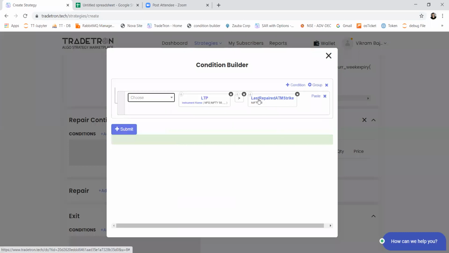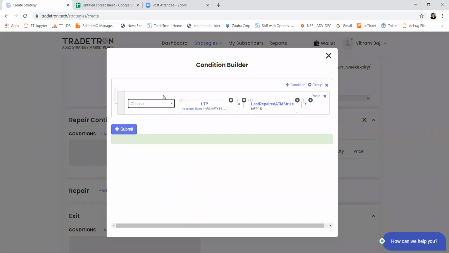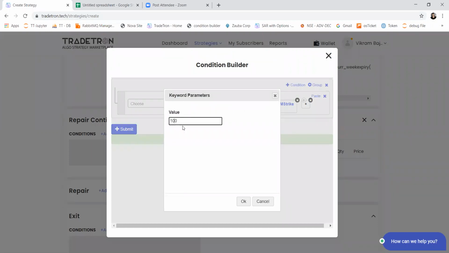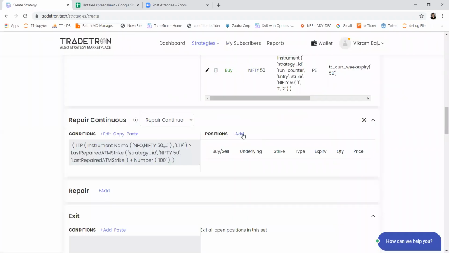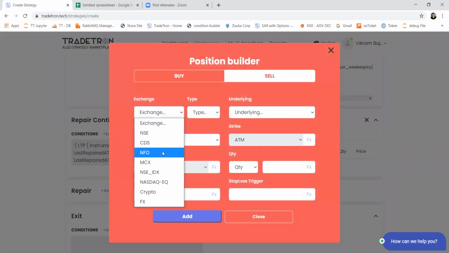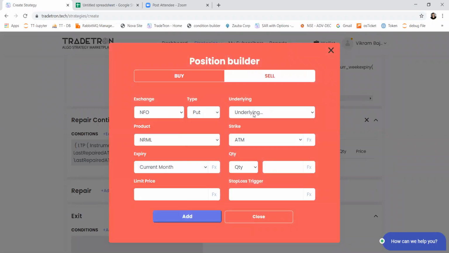Okay, so I have used a keyword called last repaired ATM strike. Whenever any option is traded, we store what the ATM strike was at that time for the particular underlying. So if I'm trading Nifty options, what was the ATM strike of Nifty at the time of entry? Every time the LTP of Nifty crosses above 100 rupees from the last traded strike, I want to take some position. Let's say I want to sell a put of ATM strike, 1 lot.